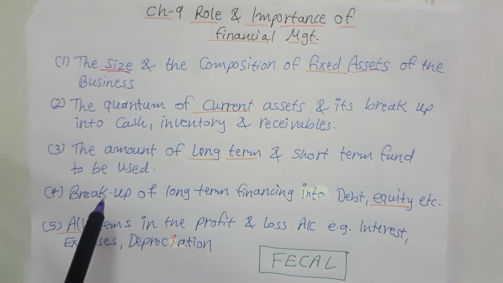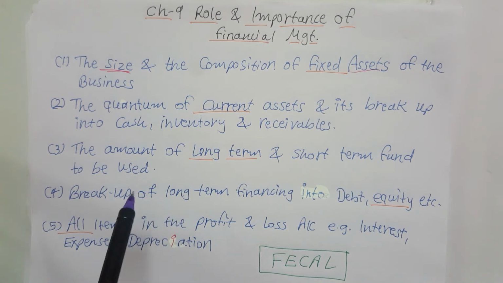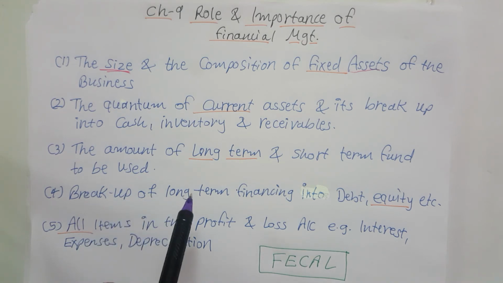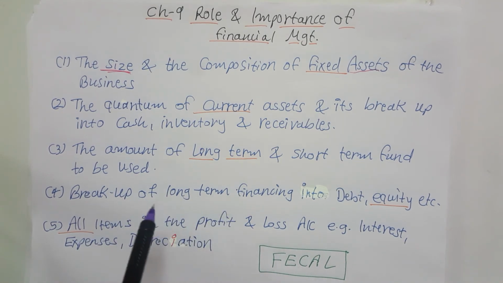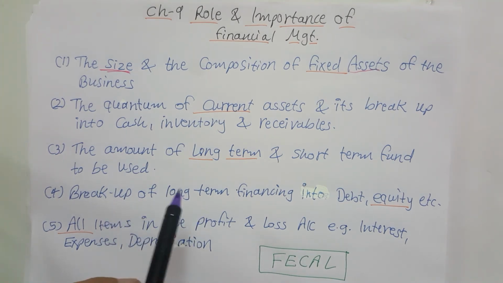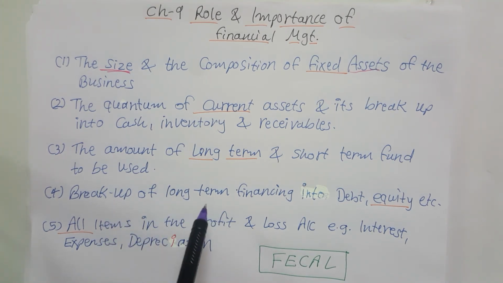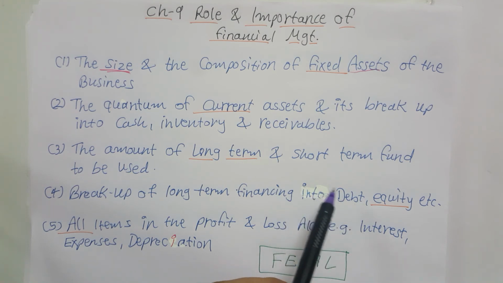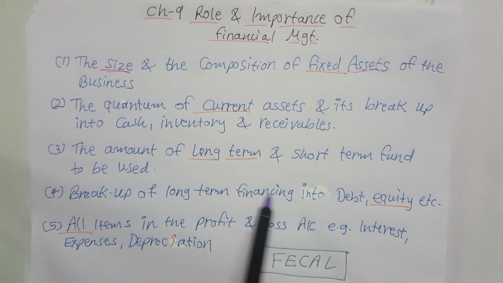Okay, next is the breakup of long term financing into debt and equity. Financial management determines the proportion of funds raised by way of long term debt or equity capital. Such a decision is also called a financing decision. So in equity, which things are there? Equity share capital and preference share capital. In debt, bank loan and debenture. Financial management will decide the proportion of both of these capitals.